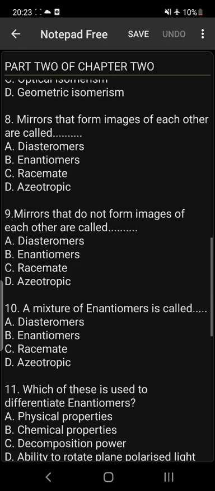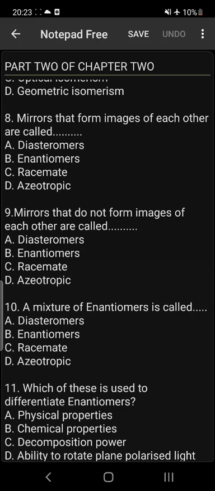Number 9, non-mirror images of each other are called diastereomers. That is option A. Number 10, a mixture of enantiomers is called racemate. C. I also call it a racemic mixture. A mixture of enantiomers, that is the combination of 2 or more enantiomers, is called racemate or racemic mixture. Please take note of that.